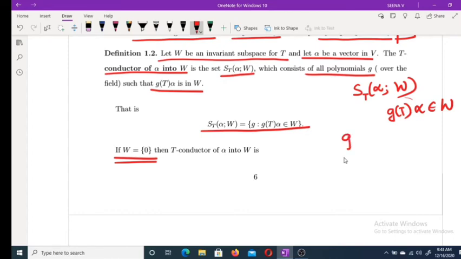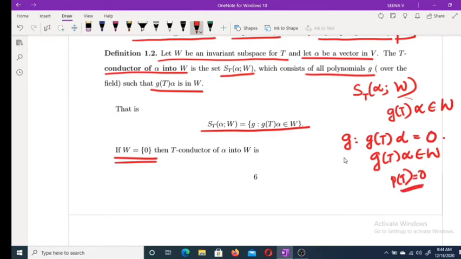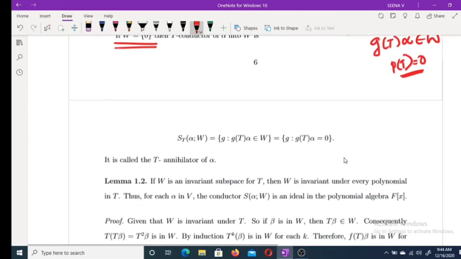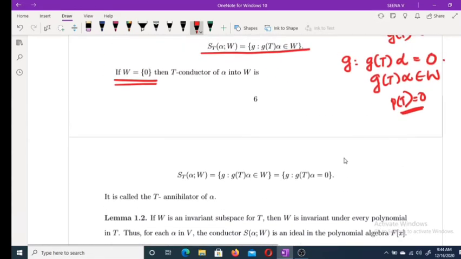Now, if W is equal to the set {0}, what happens? Because W is the zero set, the set of all g such that g(T) alpha belongs to W means the set of all g such that g(T) alpha equals 0.